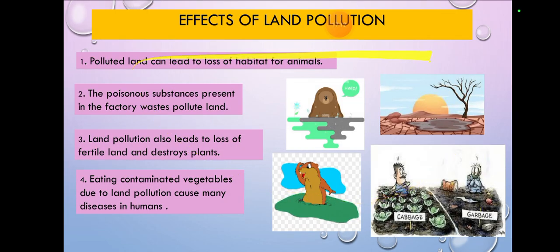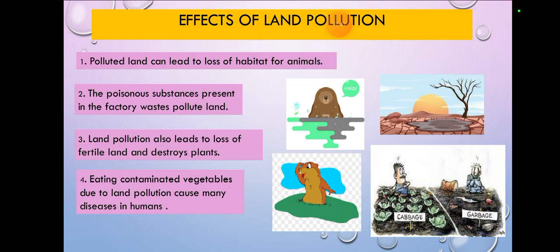Effects of land pollution. What happens due to land pollution? Polluted land can lead to loss of habitat for animals. First of all, our cities were not clean, but our villages and our forests were. Now we go to the villages, or we go to the forests or jungles, and we also put the garbage there. That's also loss of habitat for the animals. Now they do not have a place to live there.